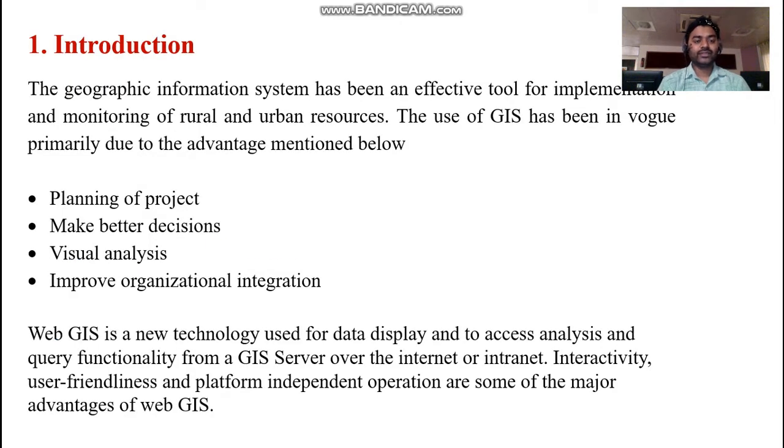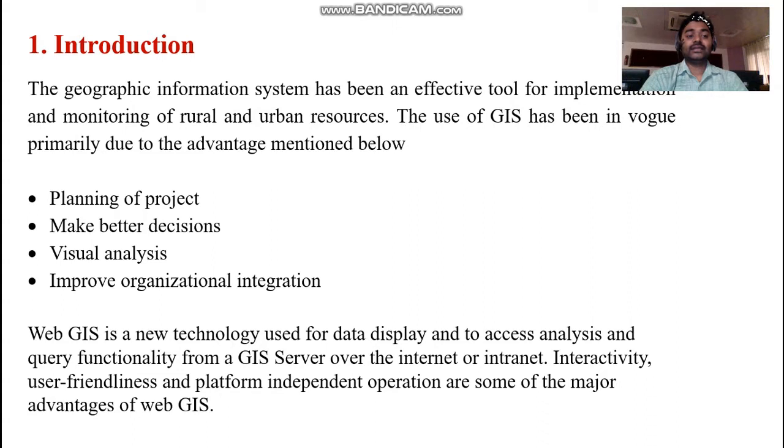And in the introduction of my research paper, basically the title itself has given WebGIS based information system for rural development. The rural development, as you are aware, India is having around 70% population living in rural area. So the development of rural area is very much important and essential. And for this, we should have a scientific planning and scientific monitoring of the development activities in the rural area. This is the background of my particular paper.